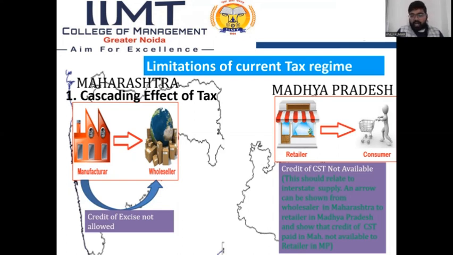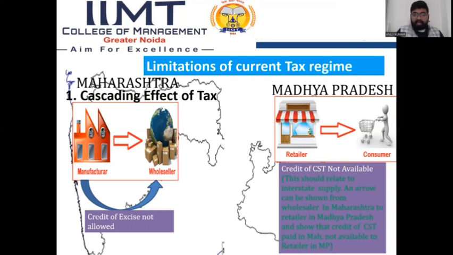If on the other side we take the Madhya Pradesh example, if a retailer of Madhya Pradesh sold goods to a consumer, then credit of CST is not available. This relates to interstate supply. An arrow can be shown from wholesaler in Maharashtra to retailer in Madhya Pradesh, and so the credit of CST paid in Maharashtra is not available to the retailer in MP.